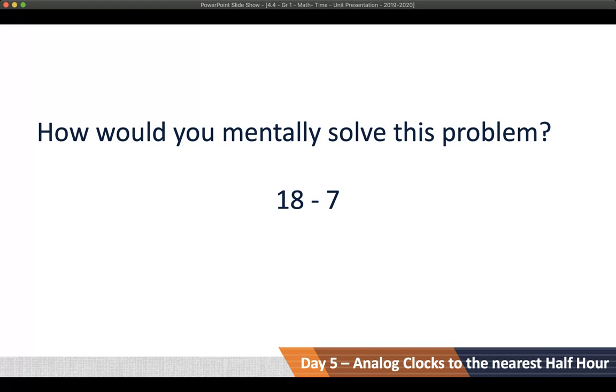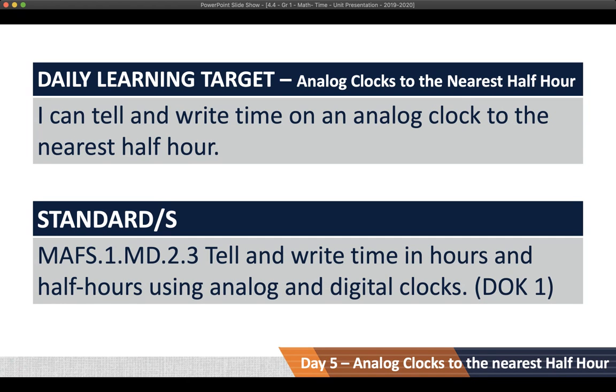Go ahead and solve the problem in your head. 18 minus 7. You should have 11. 17 minus 11. You should have 6. Our daily learning target is analog clocks to the nearest half hour.